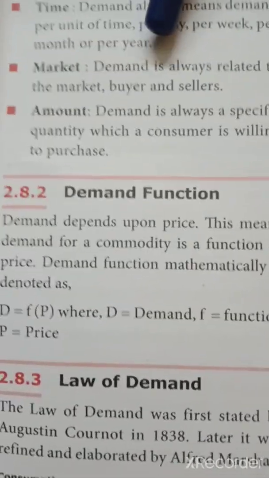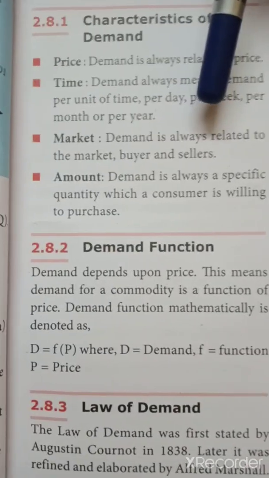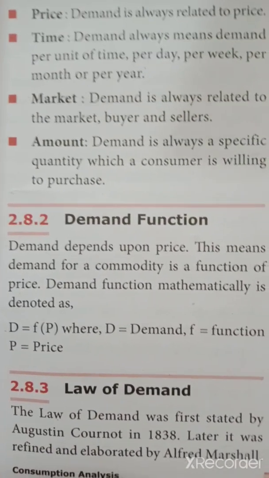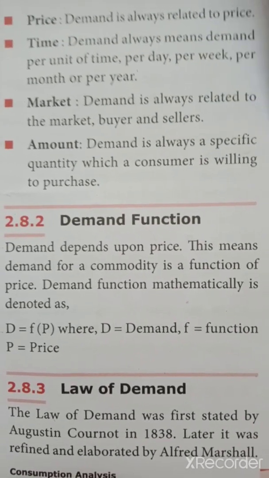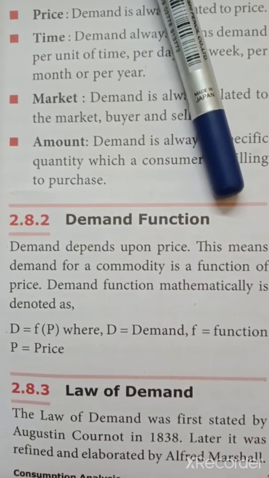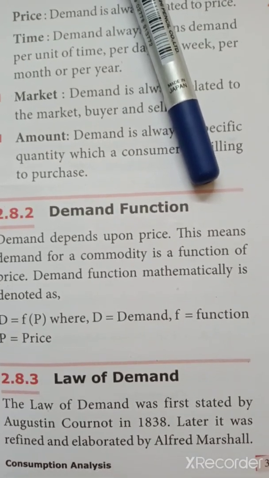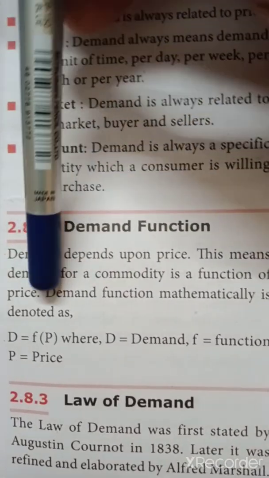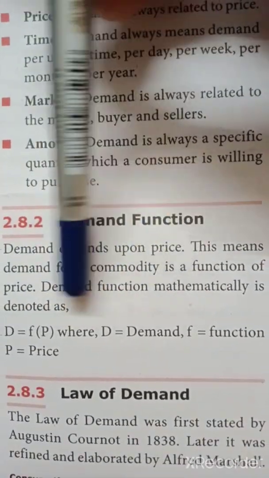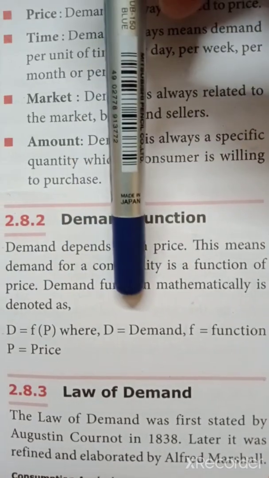Next is the demand function. I told you demand primarily depends upon the price of the commodity. So to express the demand for a commodity, I can say demand is a function of price. Mathematically, the demand function can be written as D = f(P). D refers to demand, f refers to function of, and P refers to price.